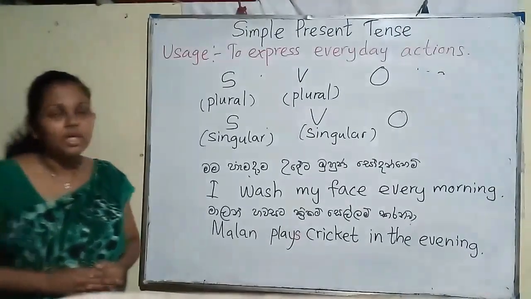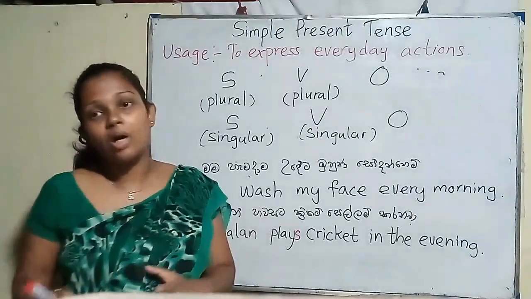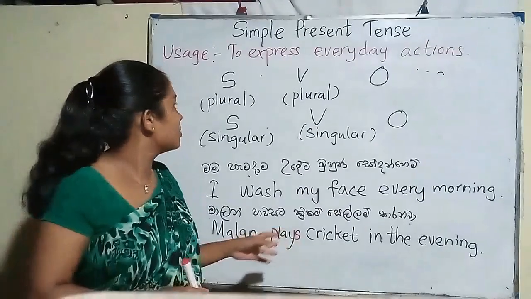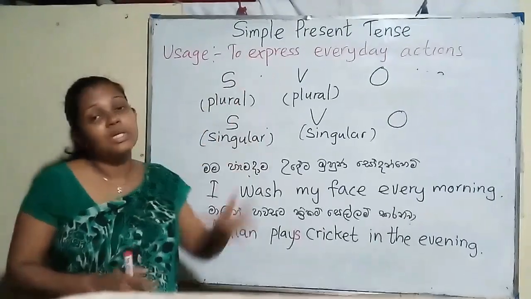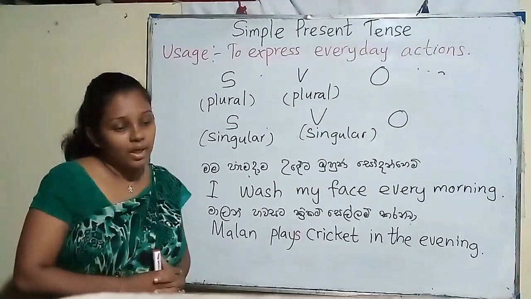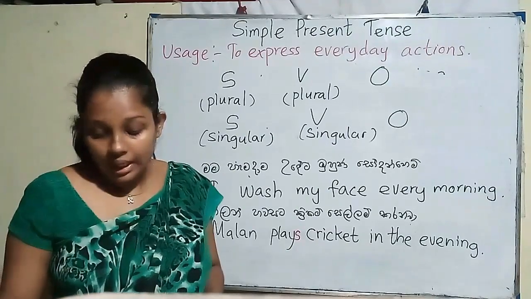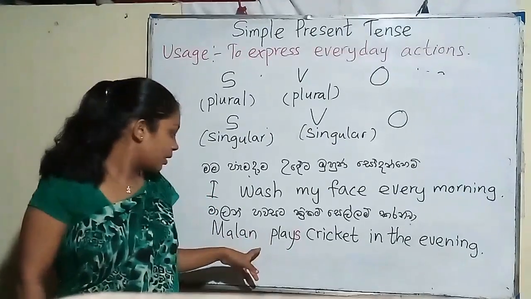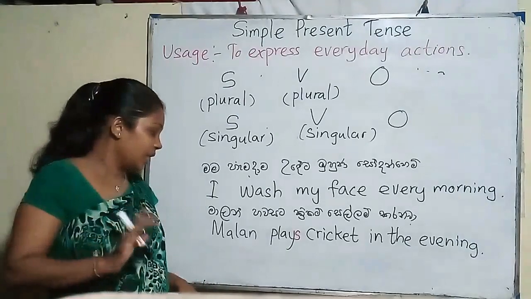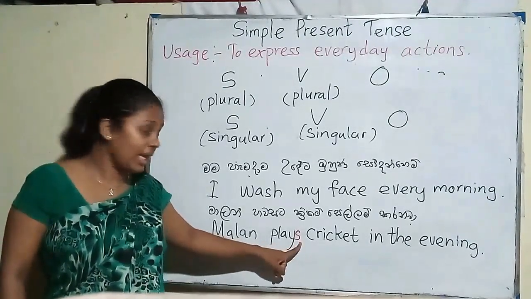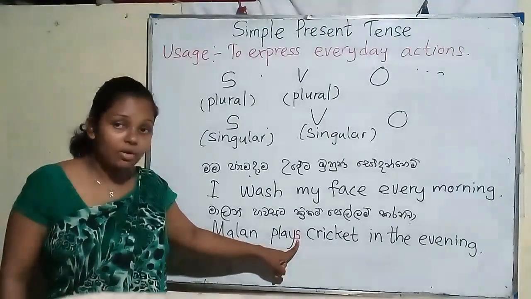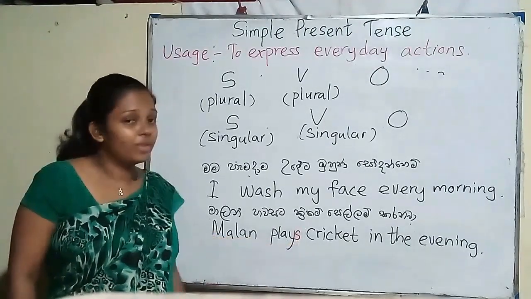I think now you have an idea of making sentences using simple present tense. I must tell you something. Here we add S to the end of the plural verb.